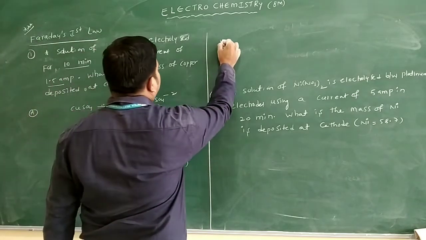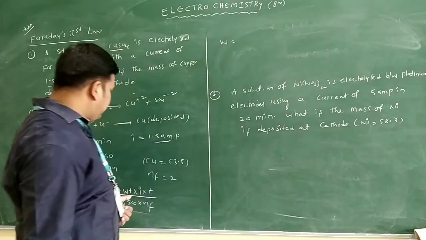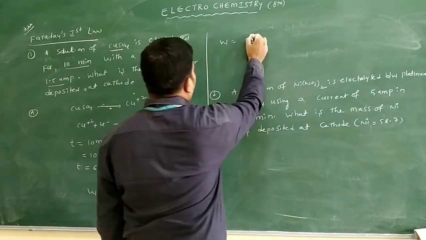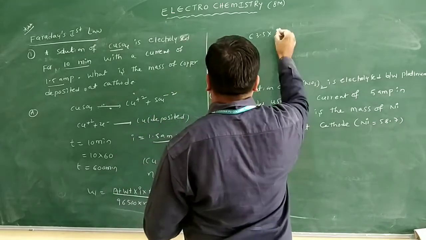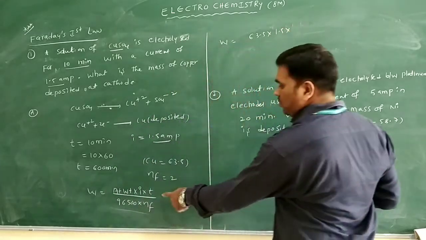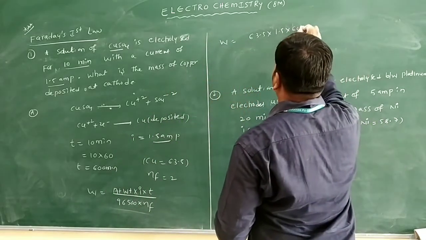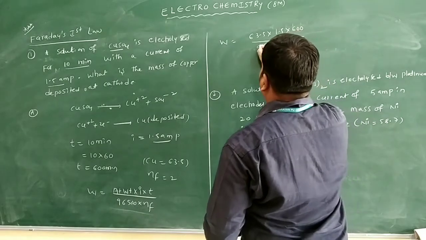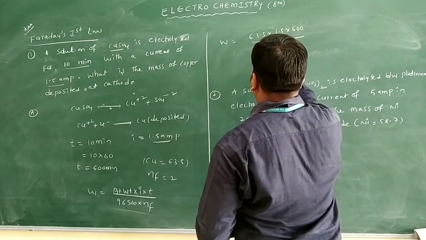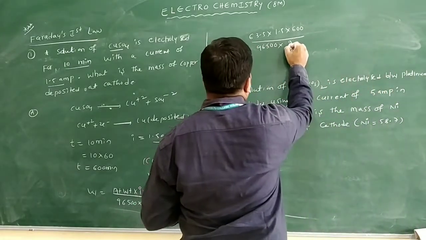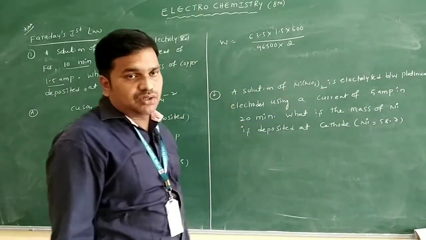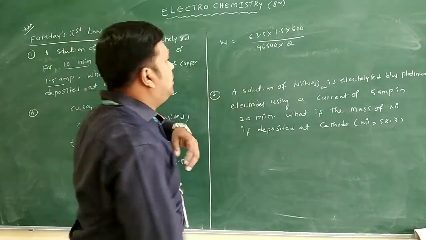W is equal to the atomic weight of copper, 63.5, into current 1.5 ampere, into time 600 seconds, by 96500 into the n factor, which is 2 only.